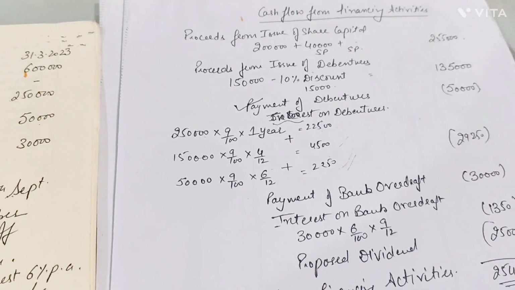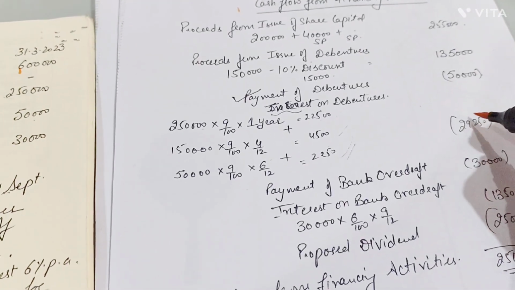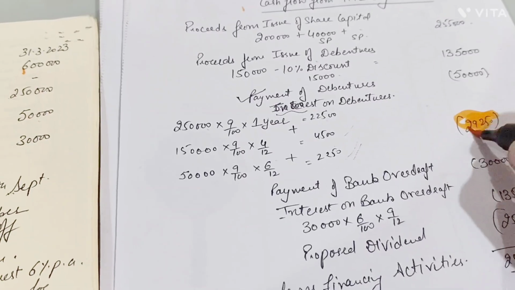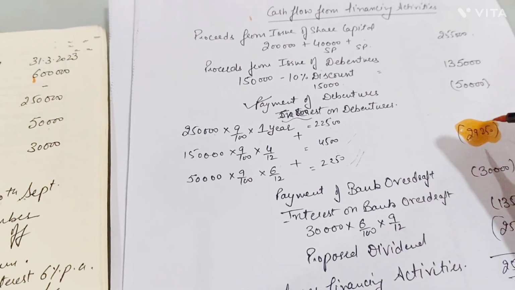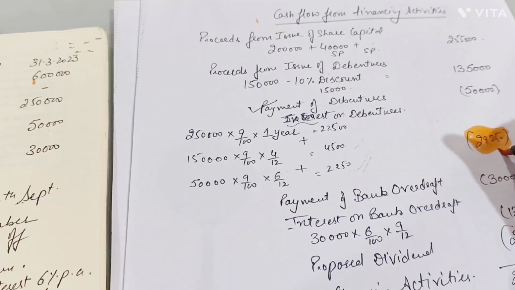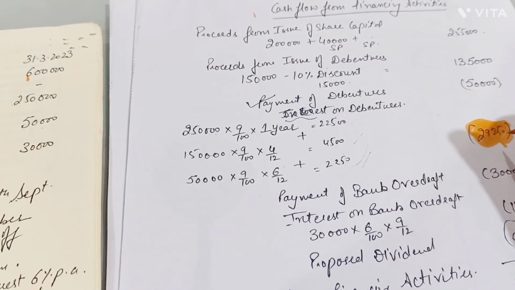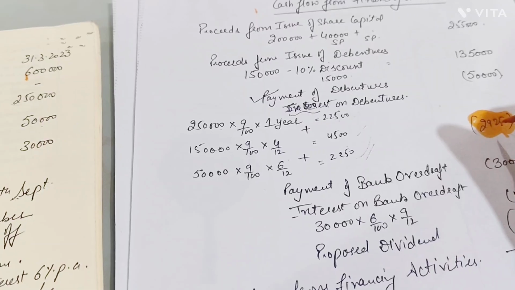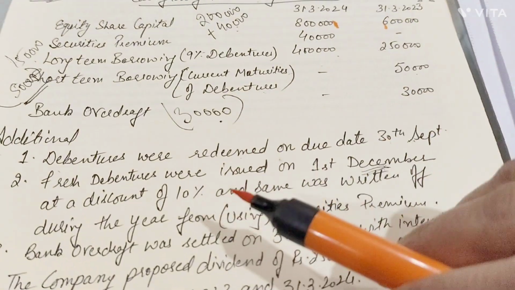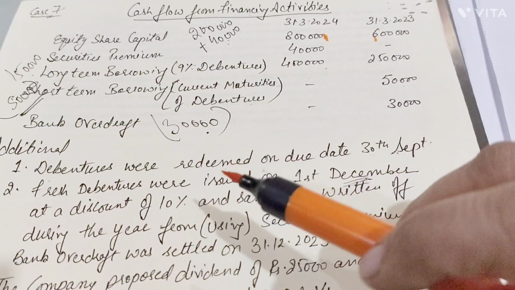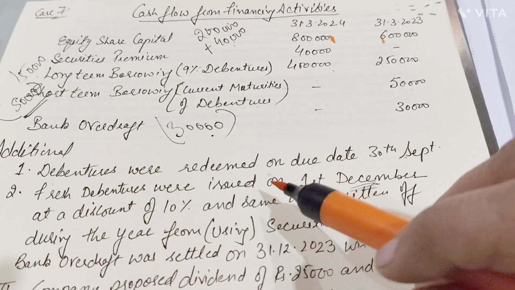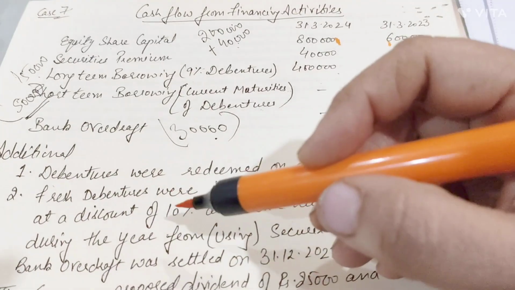That interest value becomes 29,250. This value is negative. Why is this value negative? Because interest on debenture is paid. So interest on debenture is deducted in financing activity, but this would be added in your operating activities, right? So we are done with the interest on debentures point. But here, when he is writing that fresh debentures were issued at a discount of 10%, right?